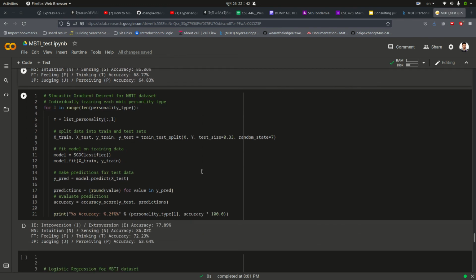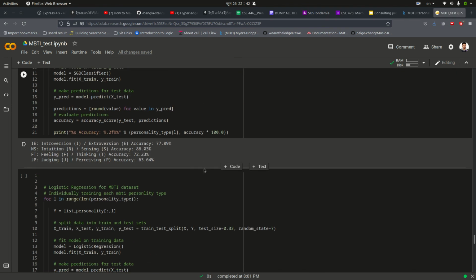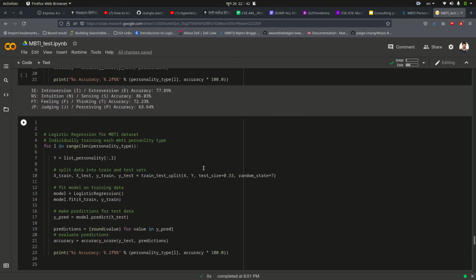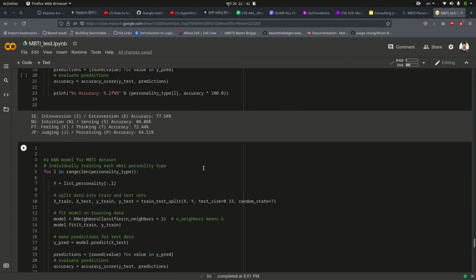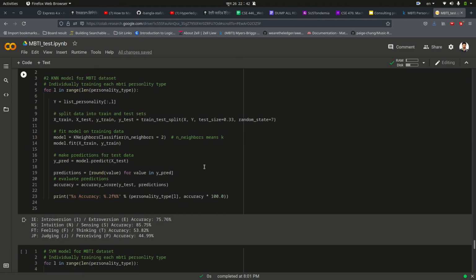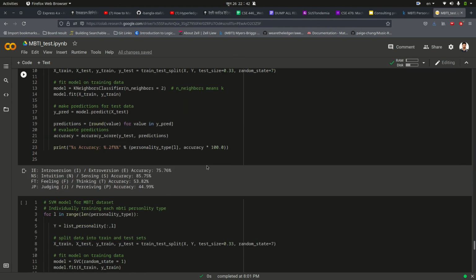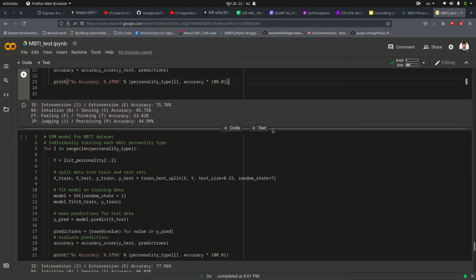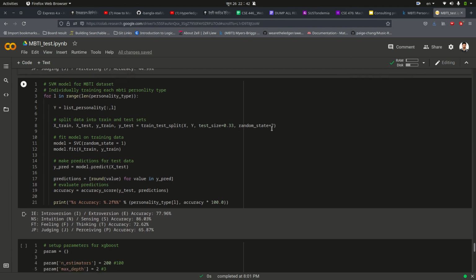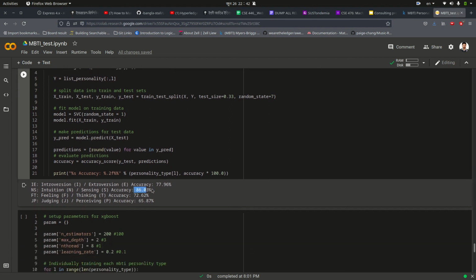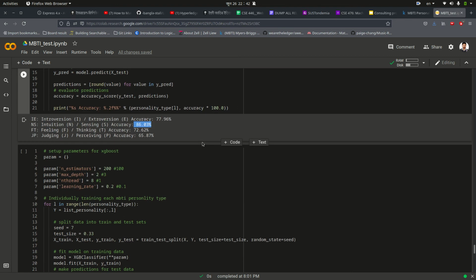Then I have used the stochastic gradient descent approach for the MBTI dataset, and then the other models that I used previously. Those are the KNN model and the SVM model, and you can see the accuracy was still there. For intuition and sensing, accuracy was 85.75%, and it was not increasing actually. In SVM it increased. It goes to 86.03% in SVM.